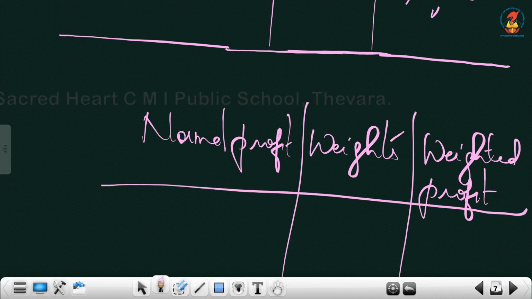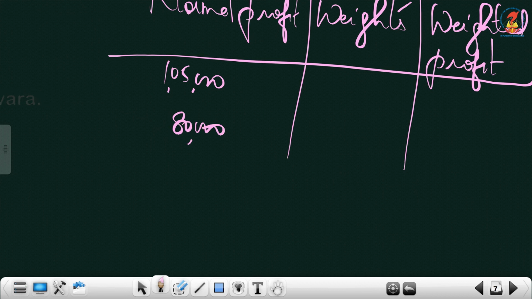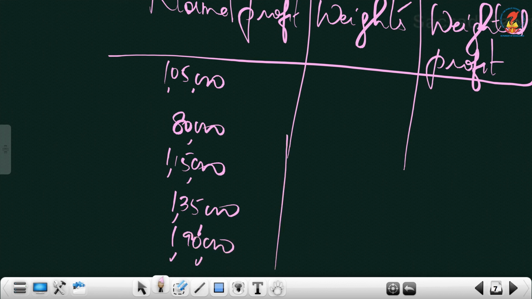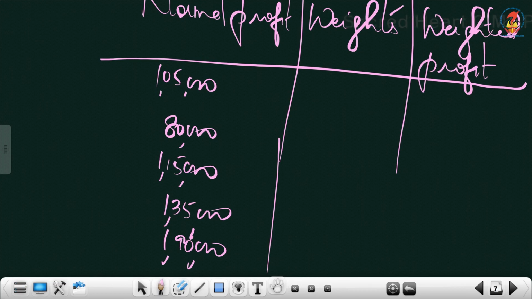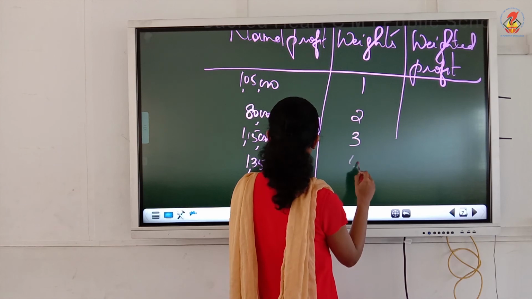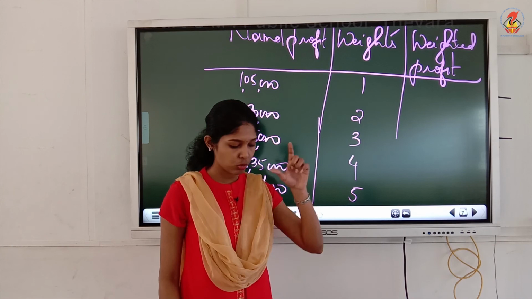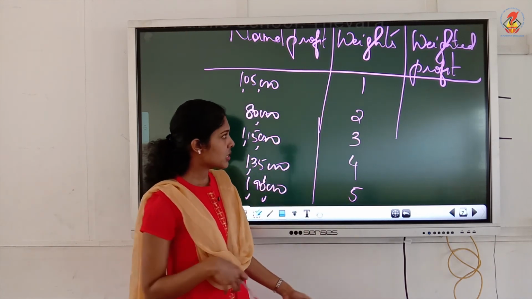So the normal profits, just copy from the table, it is 1,05,000, it is 80,000, 1,15,000, 1,35,000 and 1,90,000. Years, even if you don't repeat, it's okay. Then weights, you write 1, 2, 3, 4, 5. It's given, no. The last sentence of paragraph 1. Did you see the weights given there? So this is how the weights are.